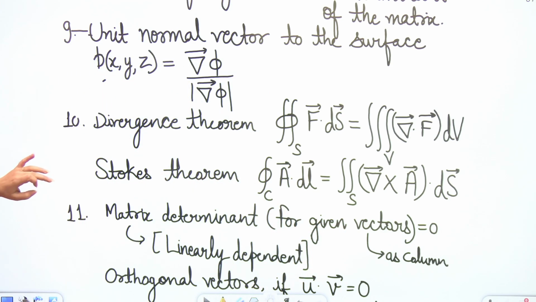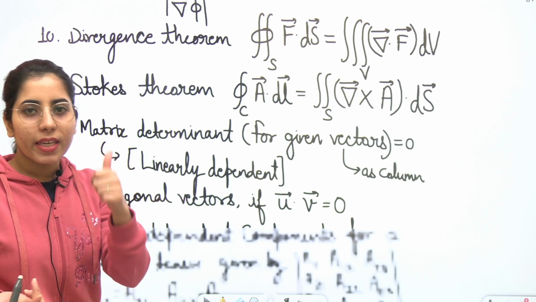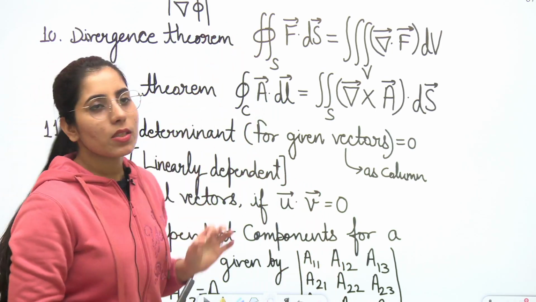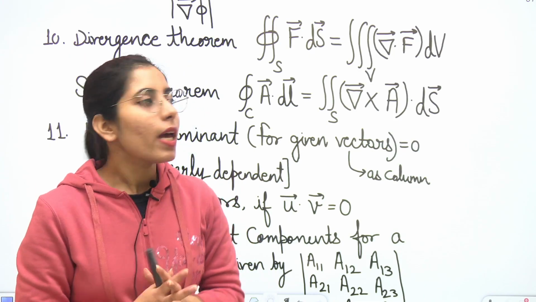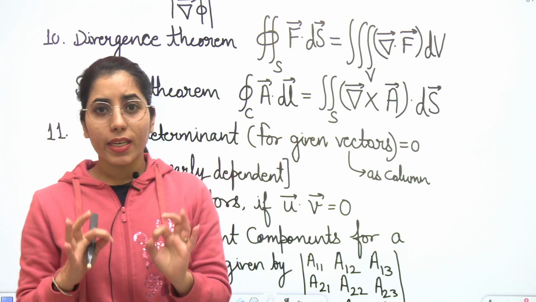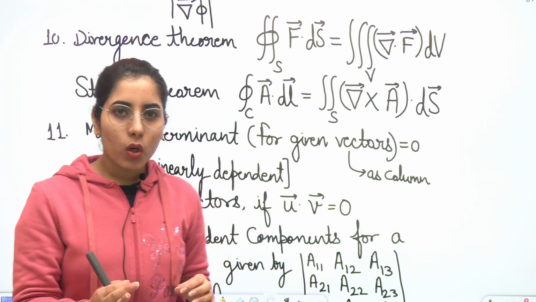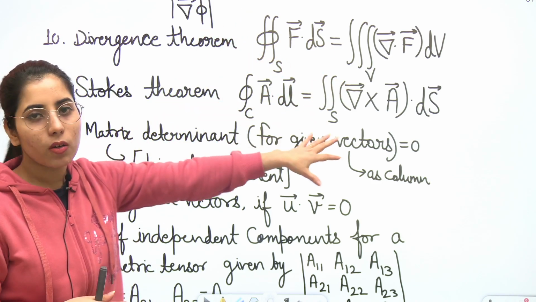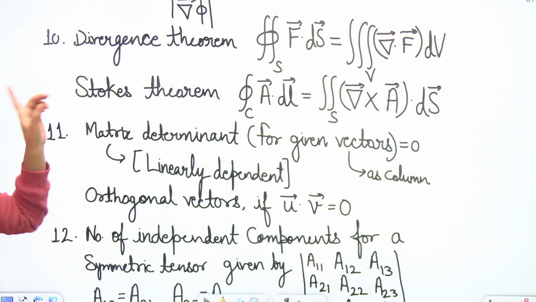Next point, some vector based questions have generally been asked in the GATE as well as in the CSIR NET physics exam. If you have a surface integral given to you, such questions are quite easy if we just convert them into the divergence part or the curl part. Be careful about it, because most of the time we need to replace the surface integral with the volume integral, or the line integral with the surface integral, by changing the expressions as per the divergence theorem and Stokes theorem.